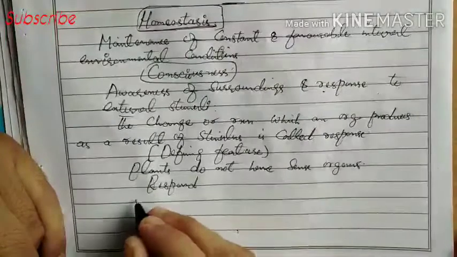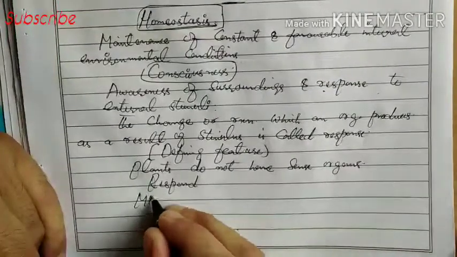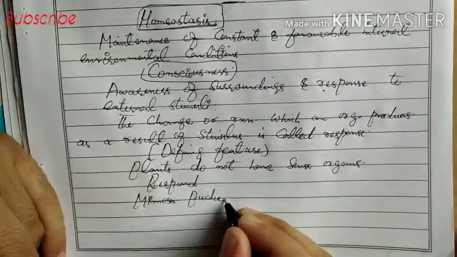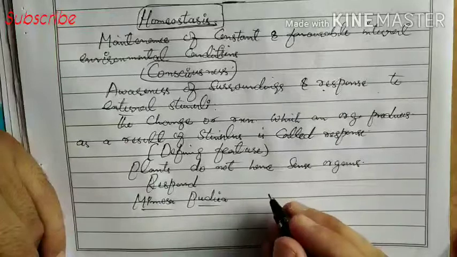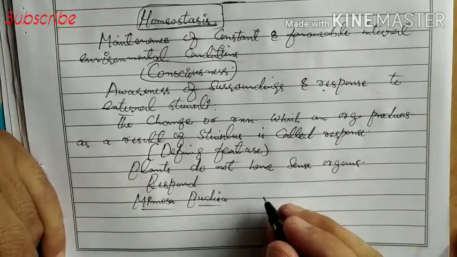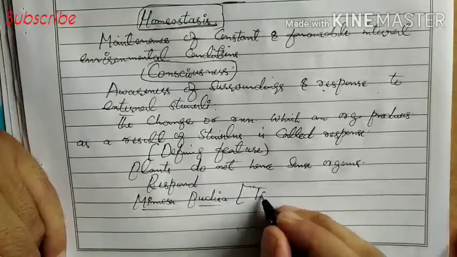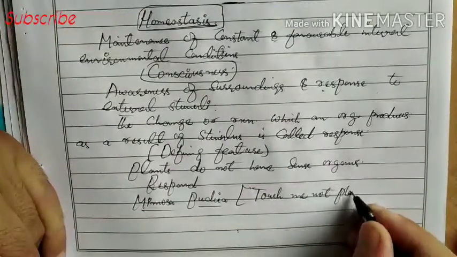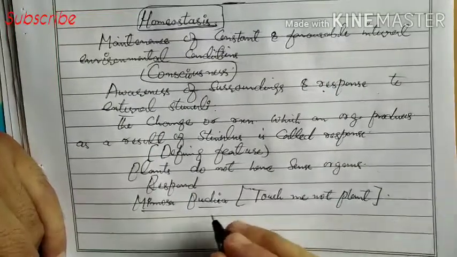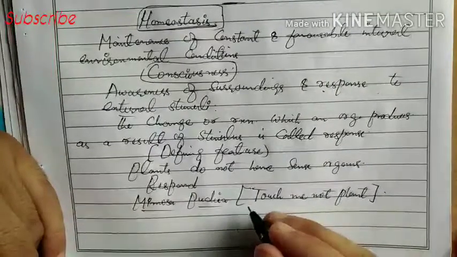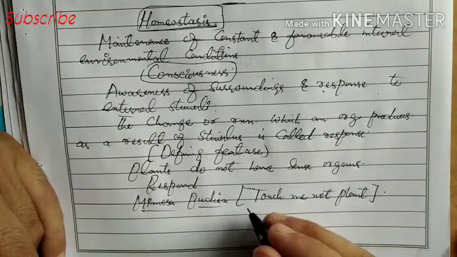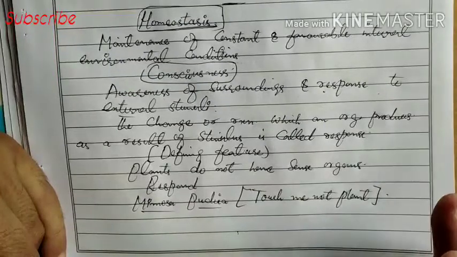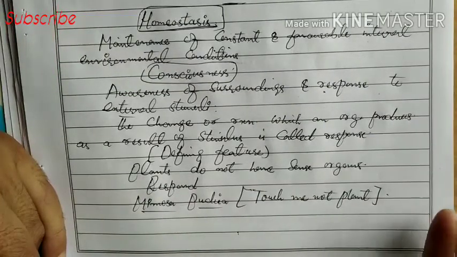For example, we will take the example of Mimosa pudica. It is called the touch-me-not plant. If we touch the leaves of this plant, there is folding of leaves. This is the response to external stimuli.